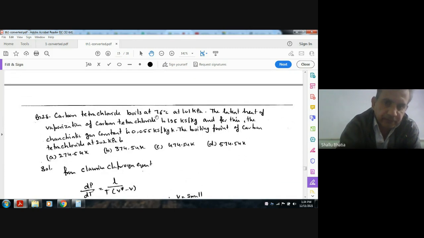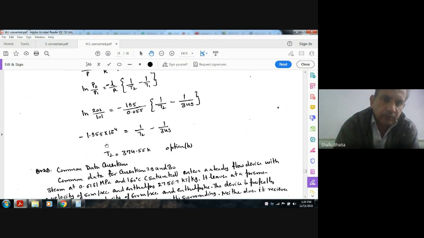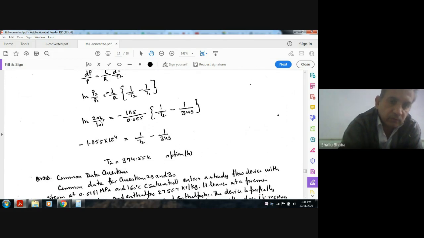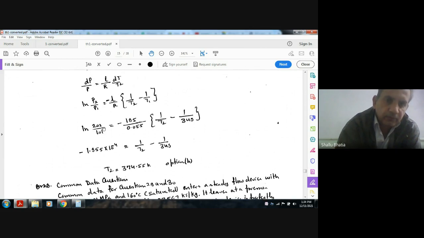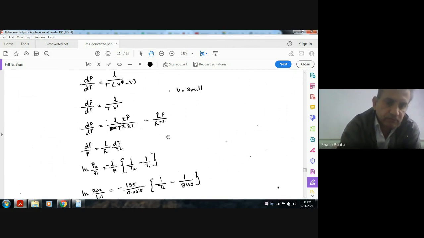When the pressure is 101 kPa, the boiling point is 76 degrees. When the pressure is 202 kPa, we have to determine the boiling point. Put P2 as 202 and P1 as 101, L as 195 and R as 0.055, and you can find the boiling point at 202. So this is the answer, using the Clausius-Clapeyron equation.